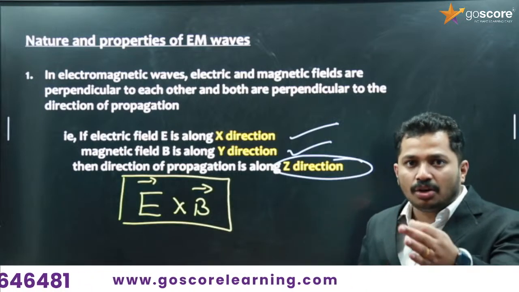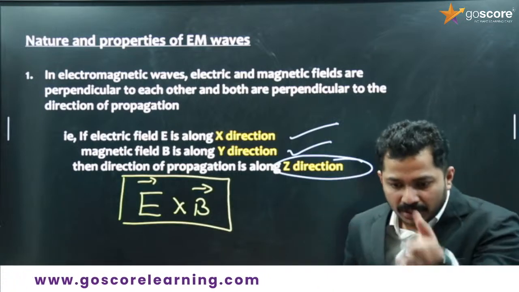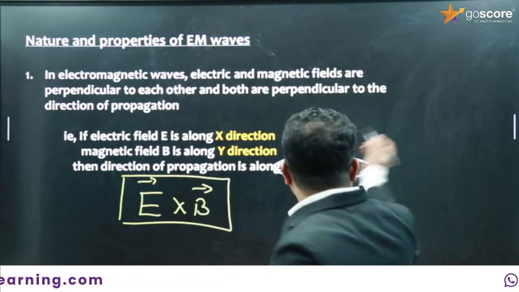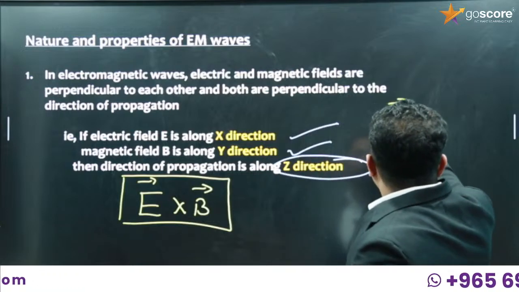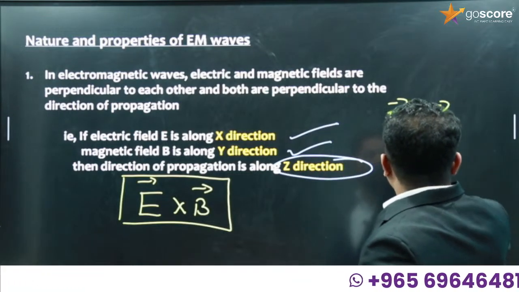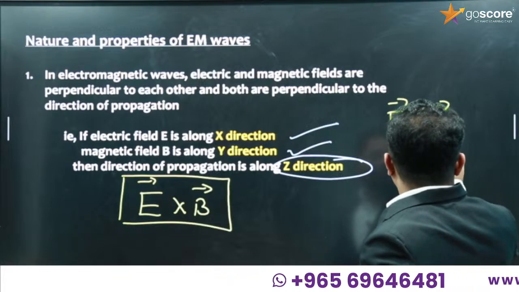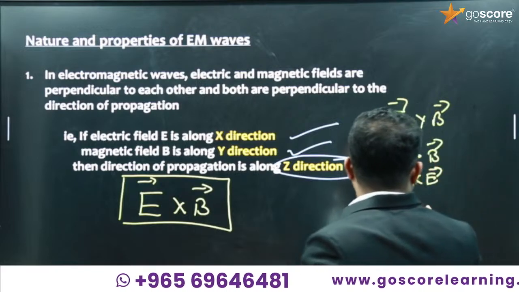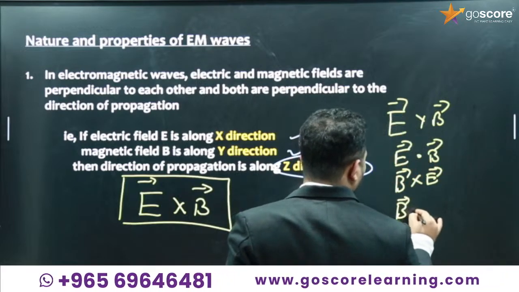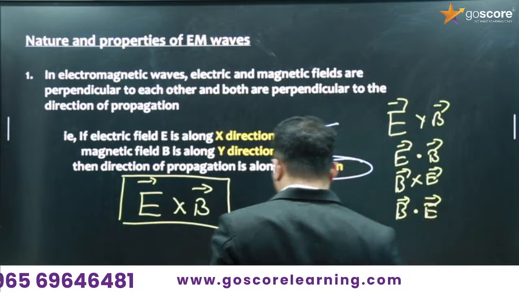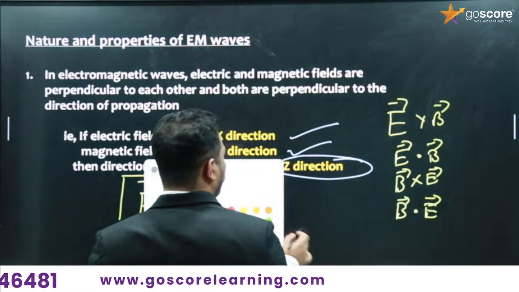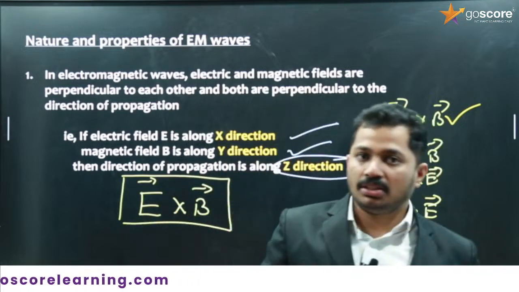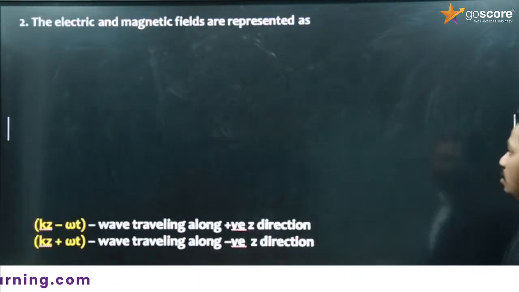The direction of an electromagnetic wave is given by E cross B, E dot B, something like that. The options are E cross B, E dot B, B cross E, and B dot E. Out of which, as I mentioned, it's a direct question, right? E cross B is the right answer. The direction of propagation of an electromagnetic wave is in the direction of E cross B. Okay. Next one. Next property.